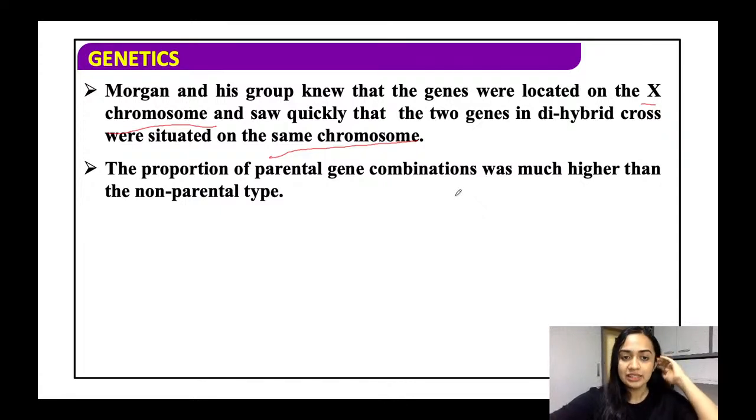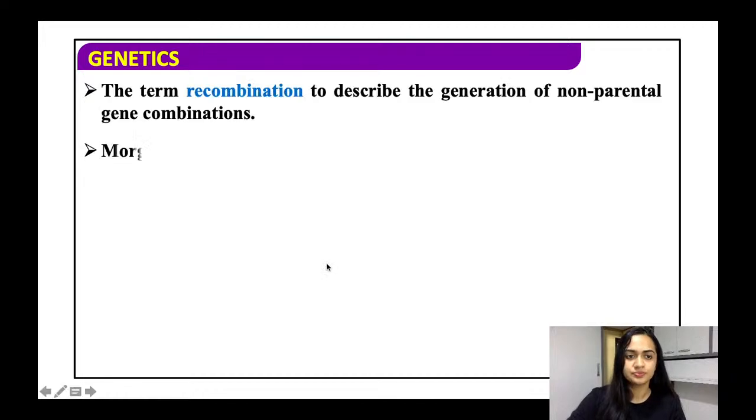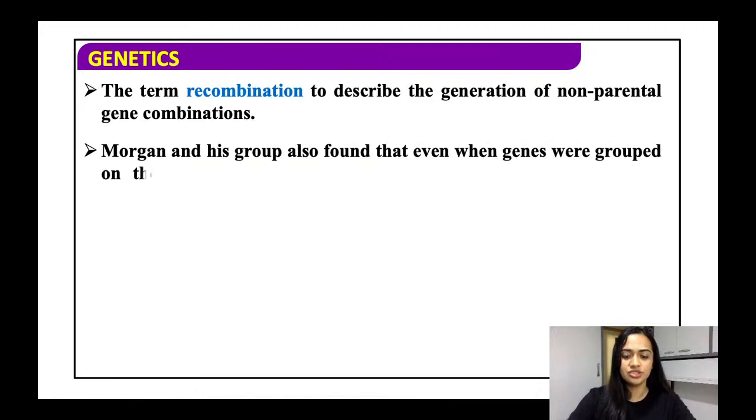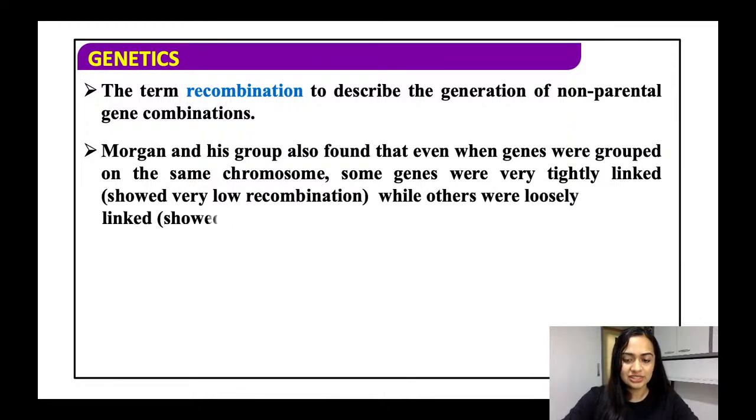अब क्या देखने मिलता है कि ये जो प्रोपोर्शन है पेरेंटल जीन का was much higher than the नॉन पेरेंटल टाइप. पेरेंट जीन का जो कॉम्बिनेशन है वो बहुत ज्यादा हाई था नॉन पेरेंटल टाइप से. So Morgan attributed this due to the physical association or the linkage of the two genes, and coined the term linkage to describe this physical association of the genes on a chromosome. So the term recombination is basically to describe the generation of the non-parental gene combination.